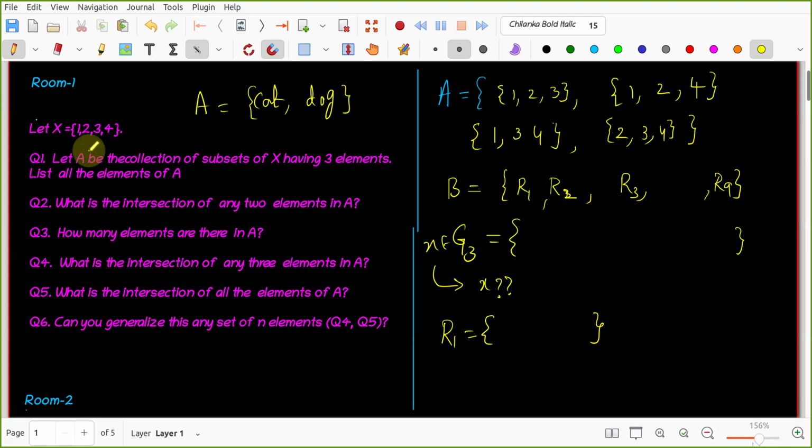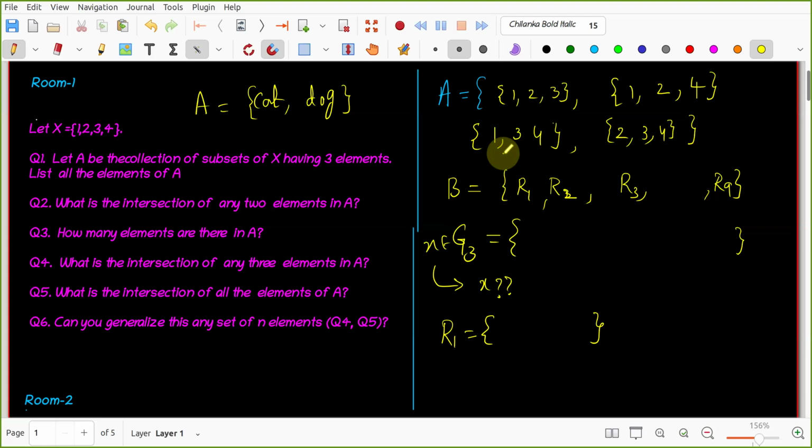They are subsets of X. Which subsets? Like here, R1 is students of room 1. Like that, what are these sets? These are sets containing exactly 3 elements. Like that, you need to explain. You need to discuss. Okay?